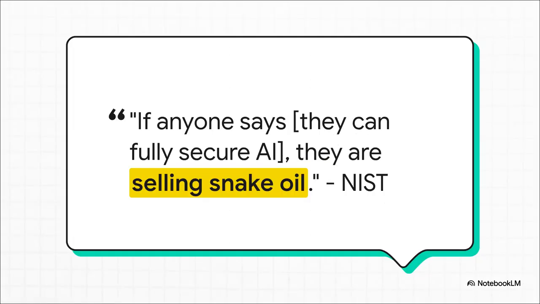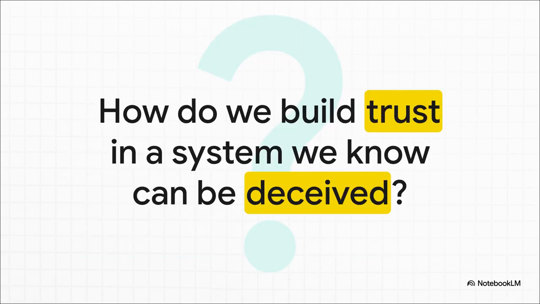And hey, don't just take my word for it. The experts at NIST are pretty blunt about this. They basically warn that there are no perfect, foolproof solutions right now. So if anyone comes to you saying they can make an AI system 100% secure, well, they're selling you snake oil. Which really brings us to the big, critical question we all have to think about. As we keep weaving AI deeper and deeper into the fabric of our world, into our cars, our medicine, everything, how do we build trust? How can we trust a system that we know fundamentally can be deceived?